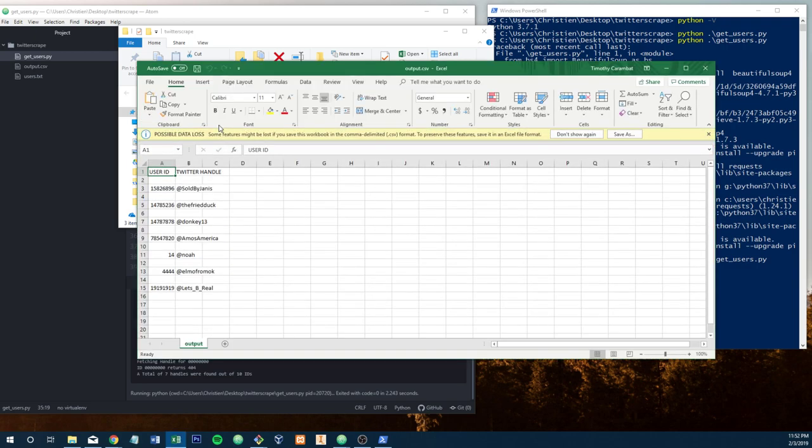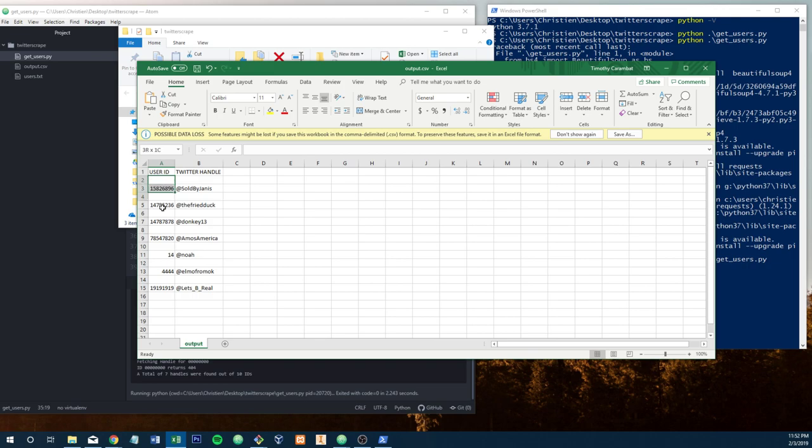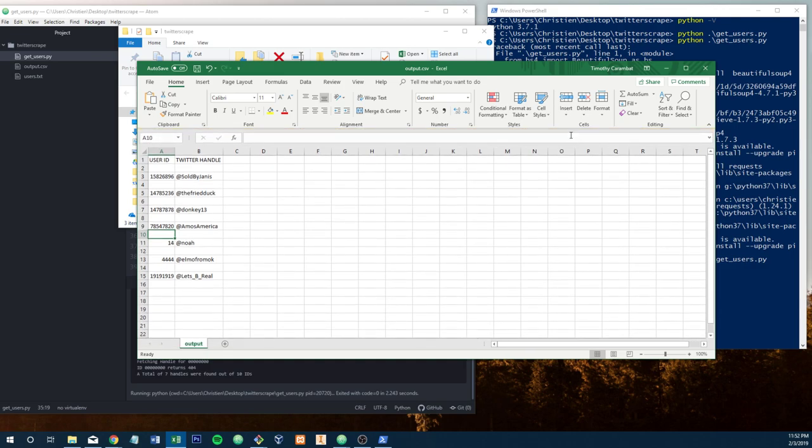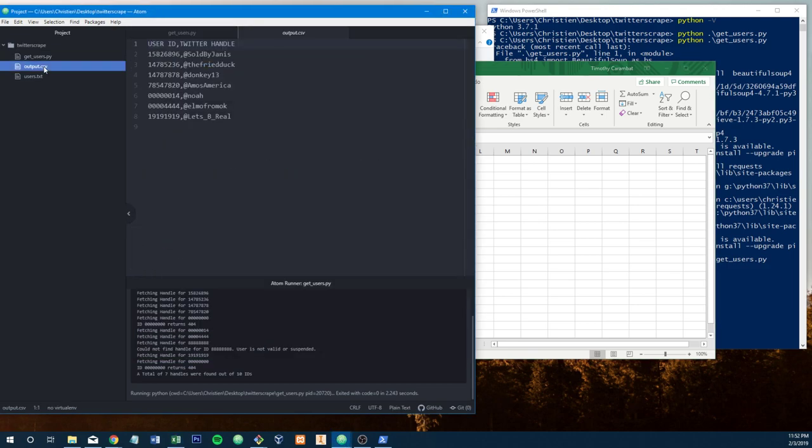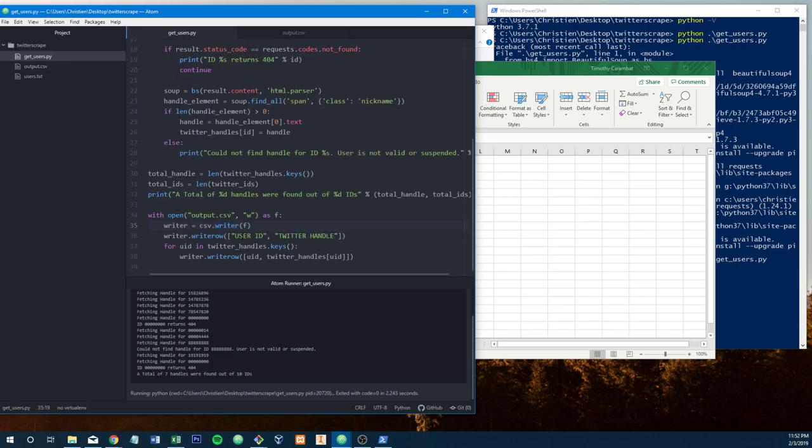Now you can see we have the IDs and the handles, and we wrote a blank line in between each one. I wonder why that is. I wonder why we wrote a blank line in between each one. Let's see. It's very interesting because there's no return character here, so I find that kind of interesting.